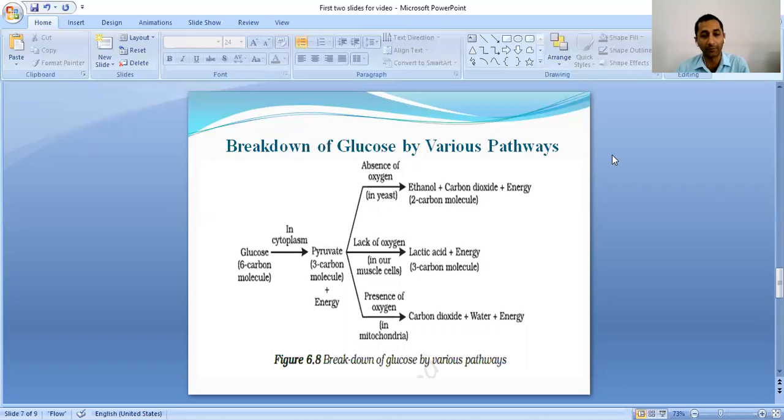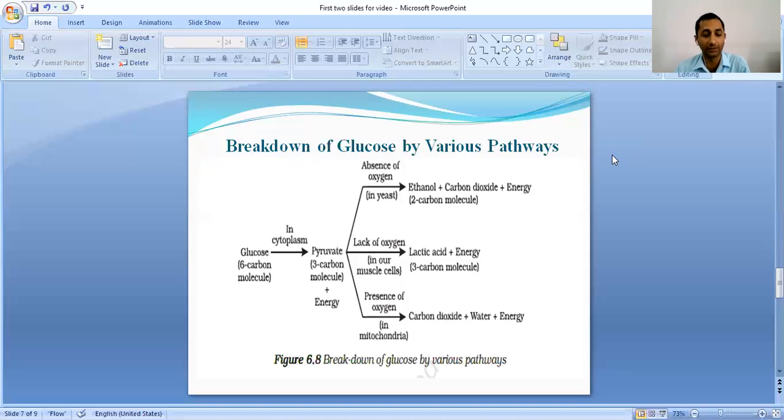Now, in our muscles during heavy exercise, again, the further breakdown of this pyruvate takes place in the absence of oxygen, and during this process, a molecule of lactic acid, with 3 carbons, is produced. Along with the production of lactic acid, some amount of energy is also produced. Now, let us see the third case.